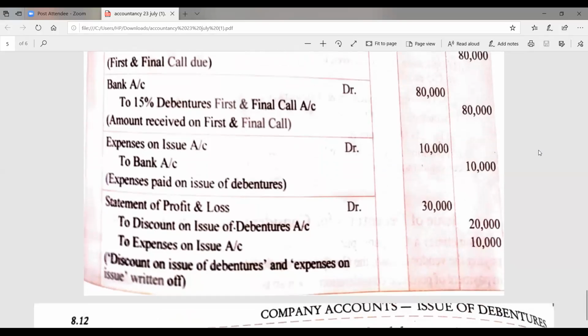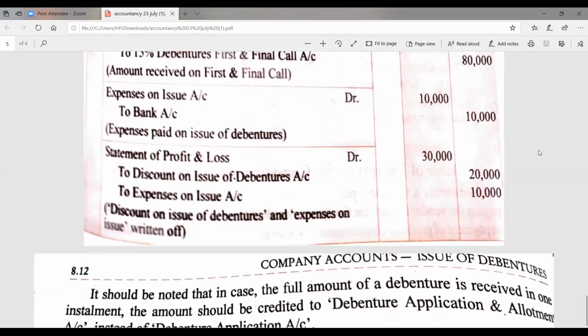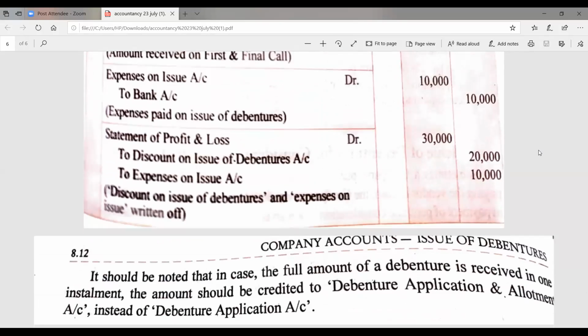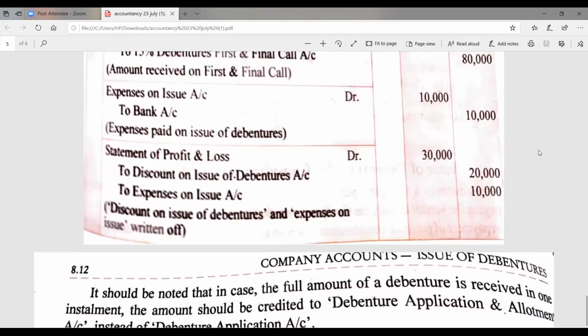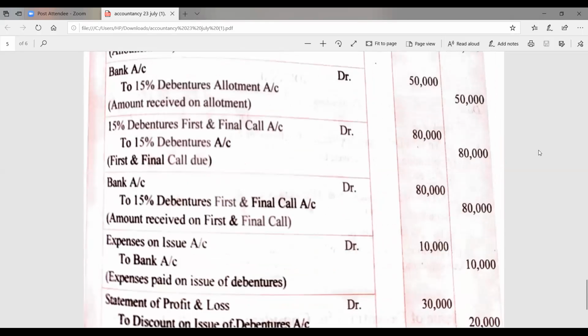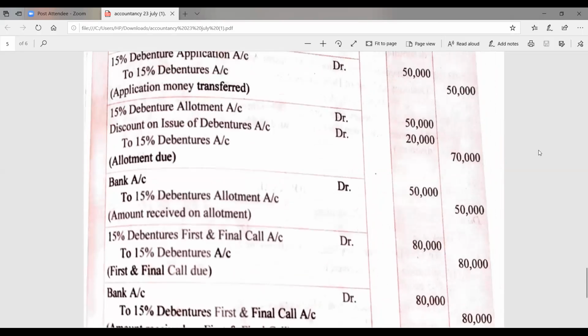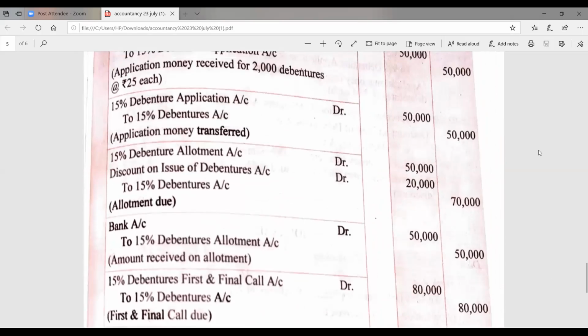So it is given here that whatever the amount is to be called, as I explained to you for the debenture application and allotment, we have to show it. It is to be noted that if the full amount of debenture is received in one installment, the amount should be credited to debenture application and allotment account instead of debenture application account, as we did in case of shares as well. It is absolutely similar in case of debenture. So in this way, we have to do the entries.